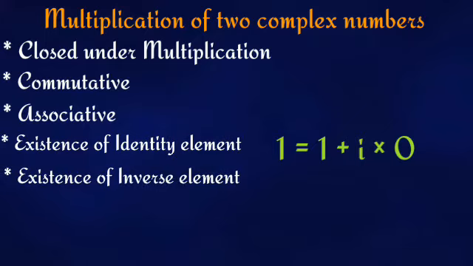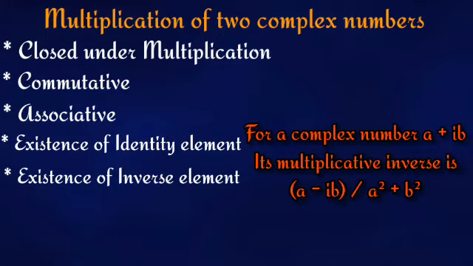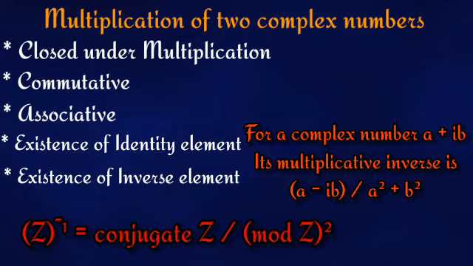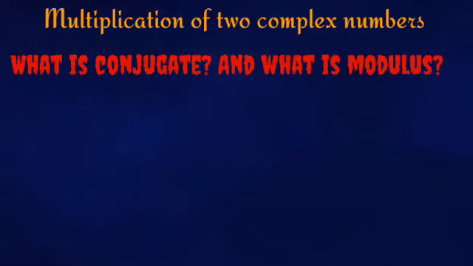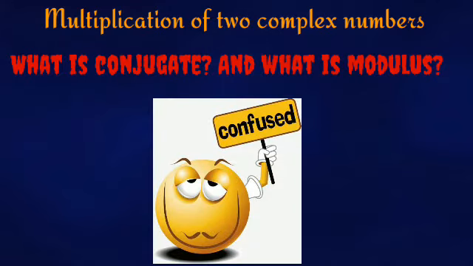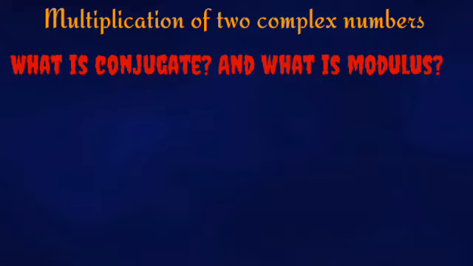Now in case of inverse, every non-zero complex number has an inverse under the multiplication. If the number is taken as a plus ib, then its multiplicative inverse will be (a minus ib) divided by (a square plus b square), which is nothing but the conjugate of the complex number z divided by the square of the modulus of z. Wait a minute, what is the conjugate and what is the modulus of a complex number? We haven't discussed this, so let's discuss that first.